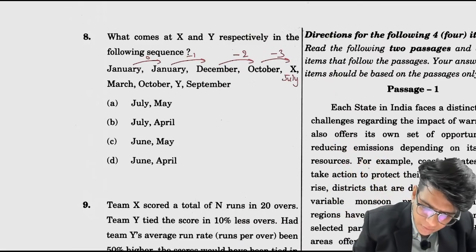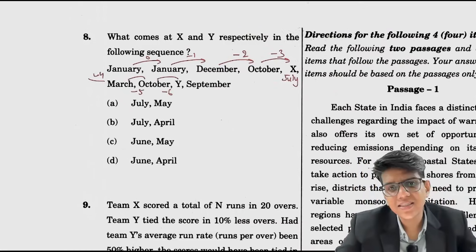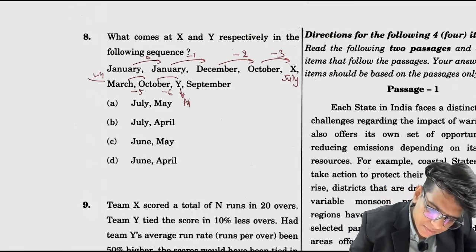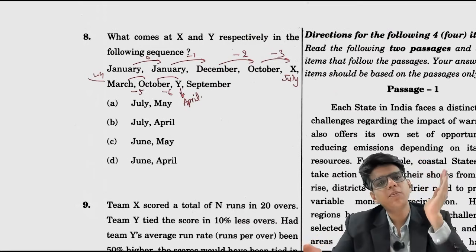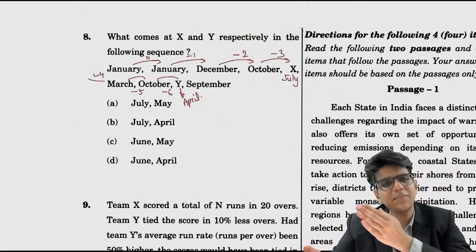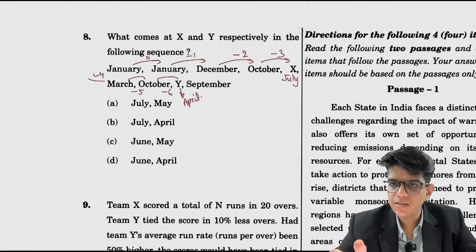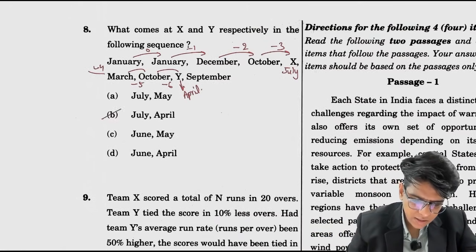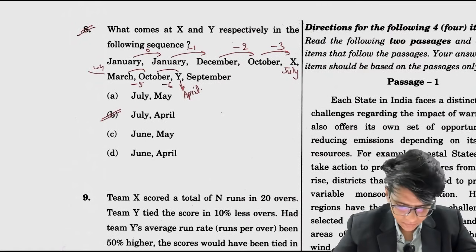Then -4 होगा यहाँ पे, ठीक है. Then यहाँ से -5 and यहाँ पे -6. October -6 is 10 -6 is 4. January, February, March, April. So this has to be April, right? So the sequence they are using is month use कर रहे हैं, -0, -1, -2, -3, -4 and so on. So if you see the pattern, you just have to find the months. ठीक है, तो this X has to be July, Y has to be April, July and April. The answer has to be option B. 8th का answer is option B.